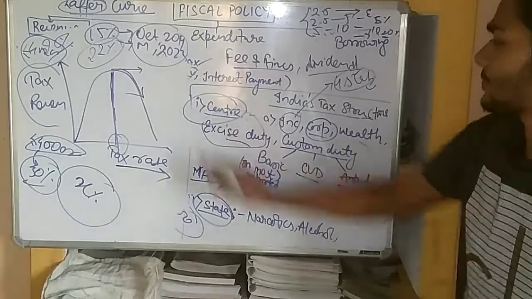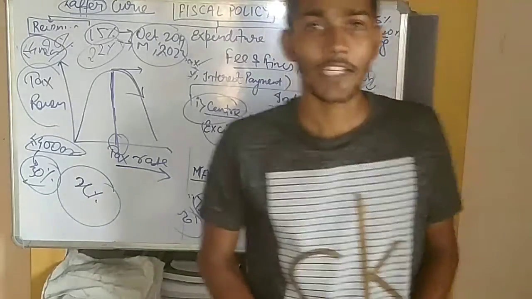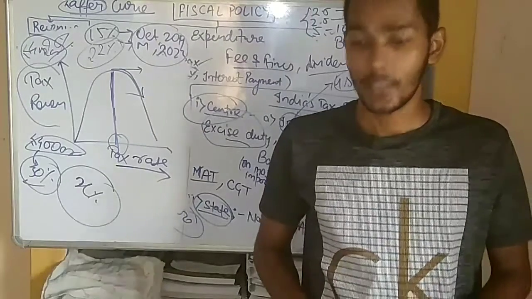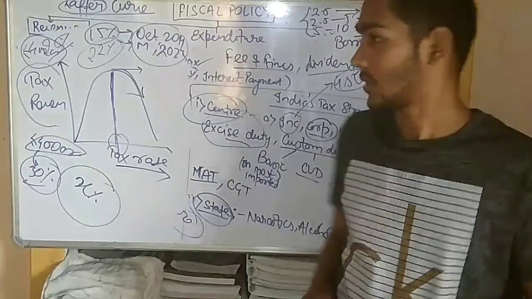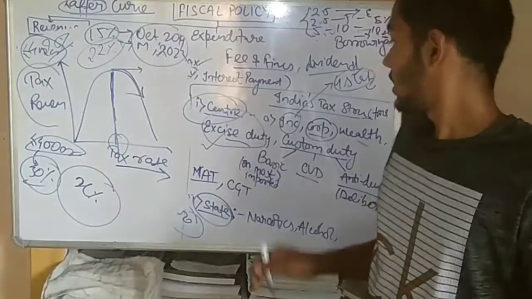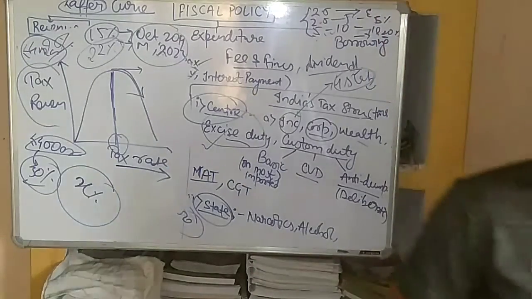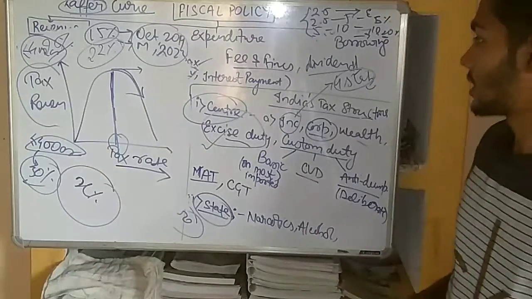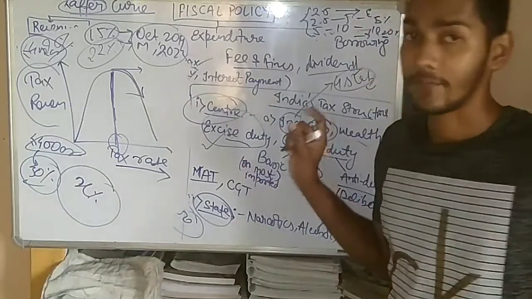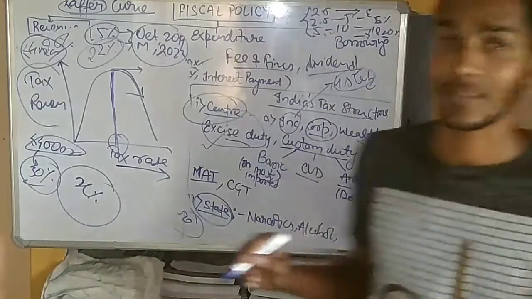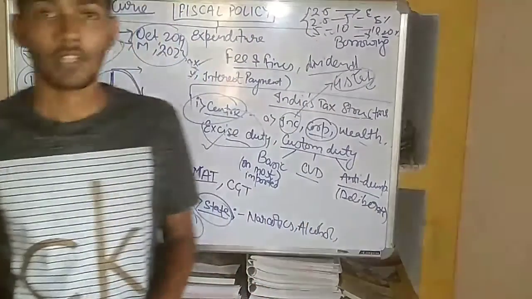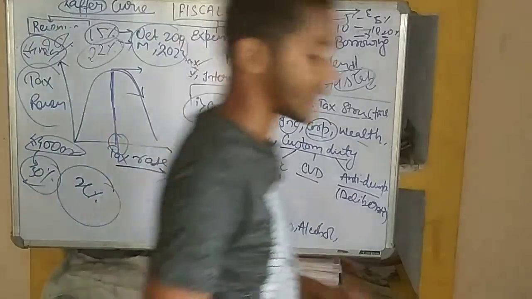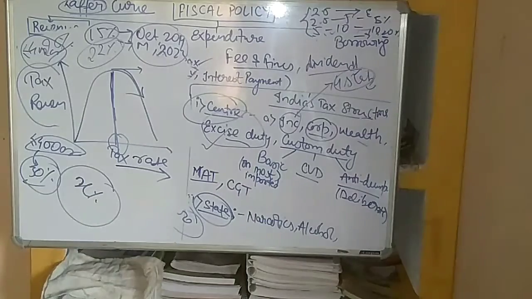What is excise duty? Excise duty is a form of tax which is imposed on the goods that are being manufactured in a particular country. That is known as excise duty, and it means that the excise duty is imposed at the stage of manufacturing. This is the important fact that we have to remember, that excise duty is imposed on the item at the stage of manufacturing. And the custom duty.